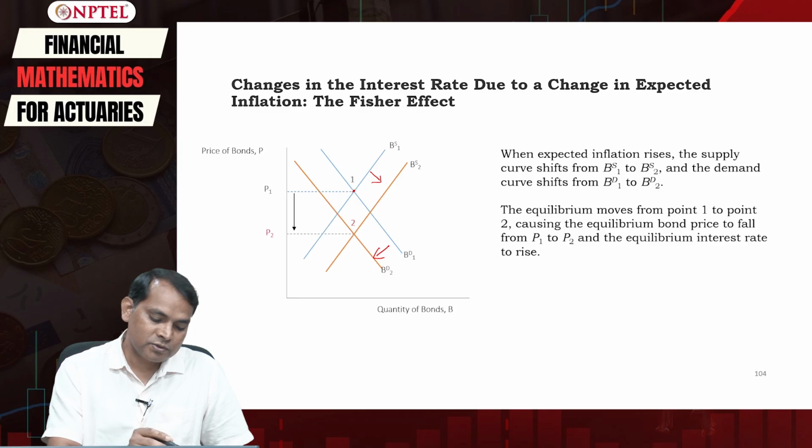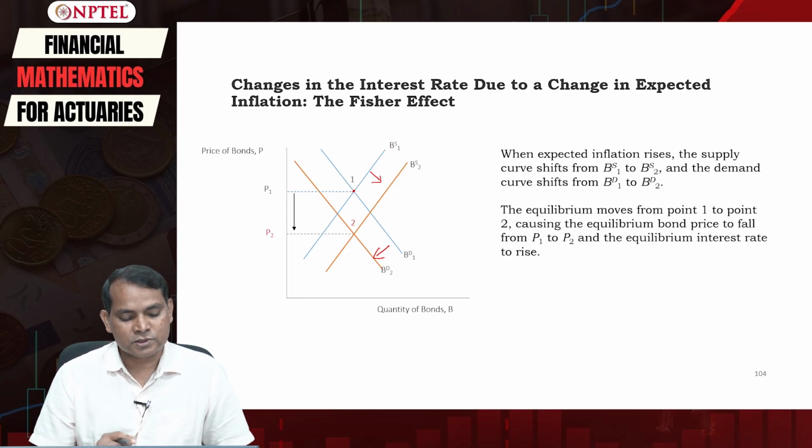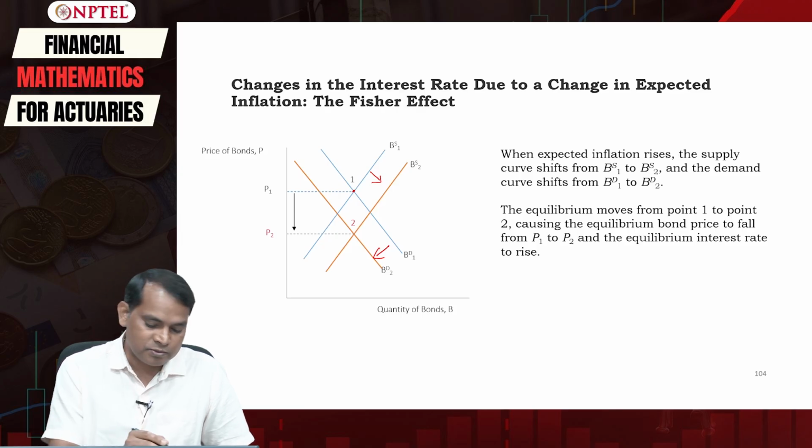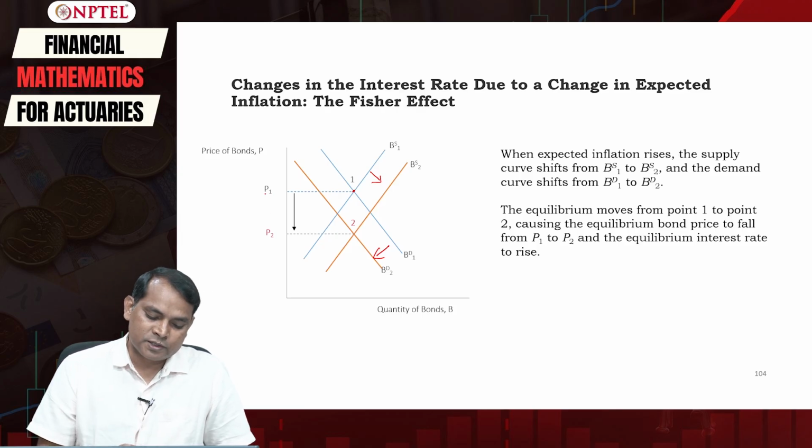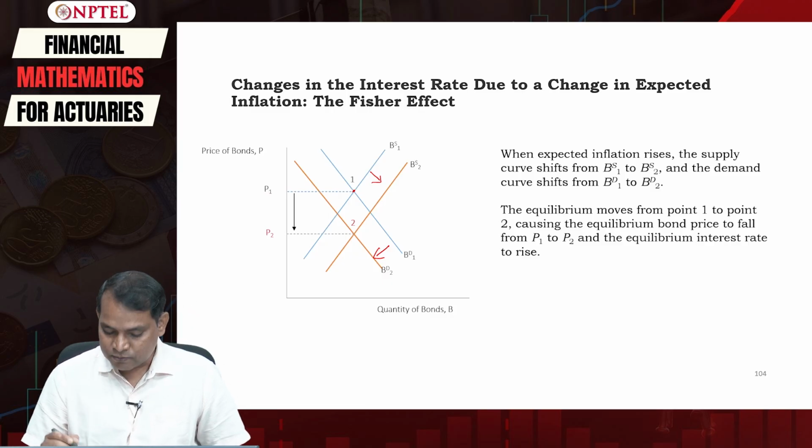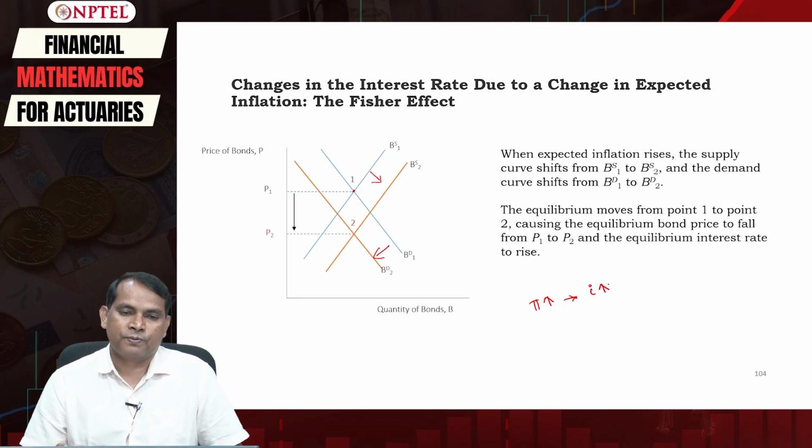Because we have already understood that there is an inverse relationship between the price of the bond and the interest rate, whenever P is decreasing, that means the interest rate I is increasing. Therefore, whenever inflation increases, it will lead I to increase.